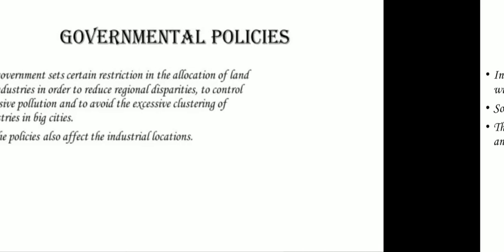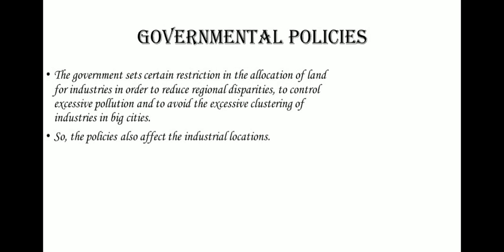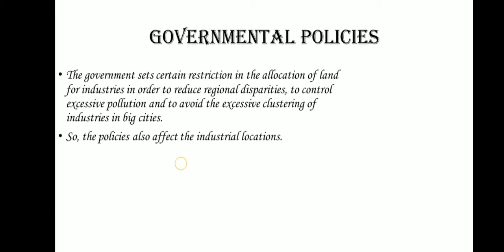Then the last one is government policies or regulations. These are another important factor that influences industrial allocation. The government sets certain restrictions in the allocation of land for industries in order to reduce regional disparities, to control excessive pollution, and to avoid the excessive clustering of industries in big cities. So the policies also affect the industrial locations.